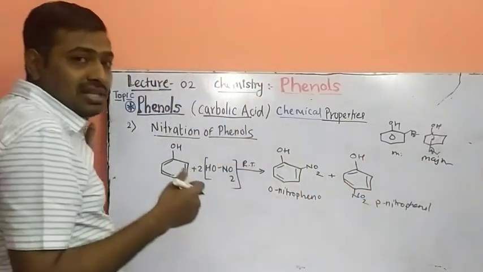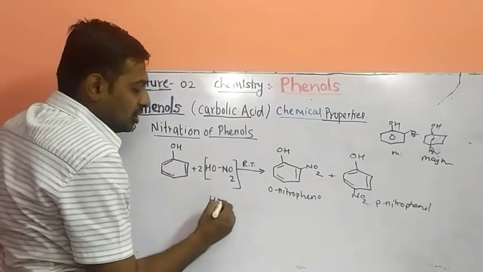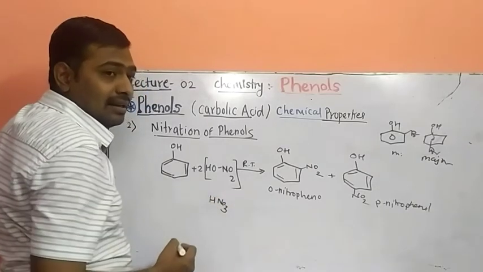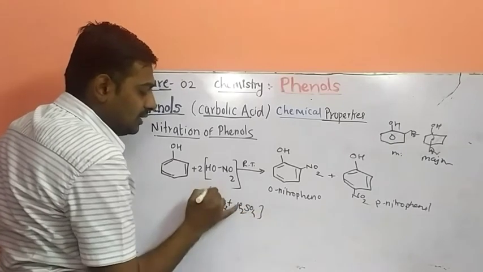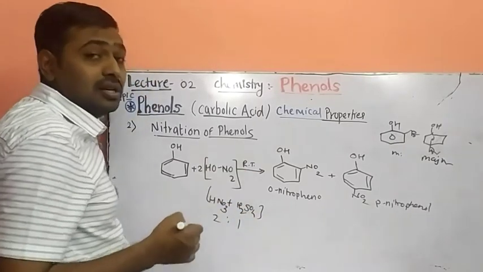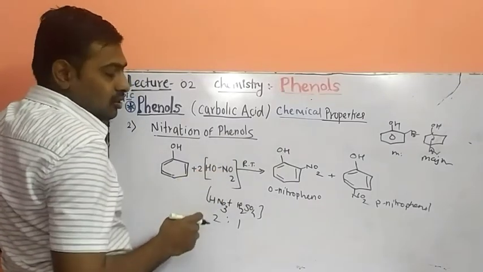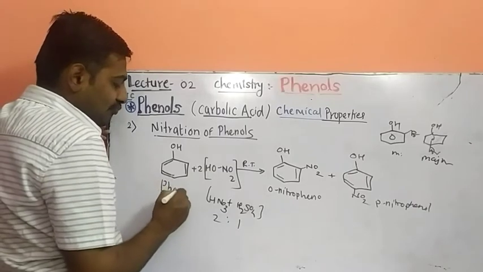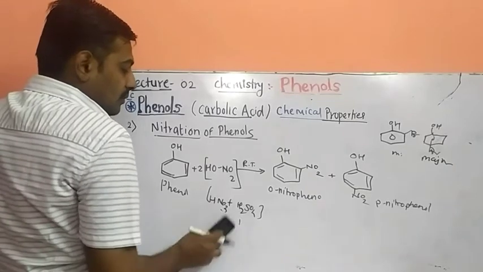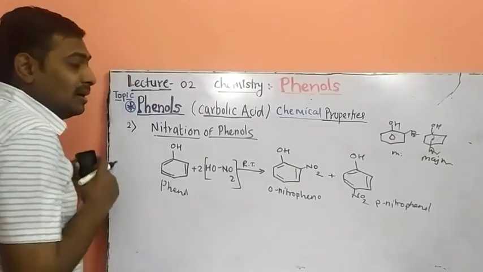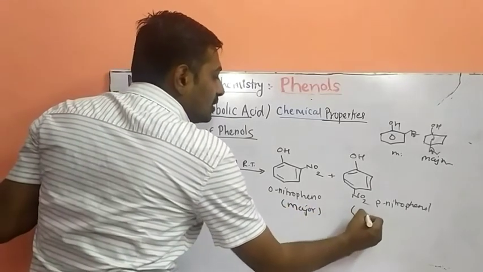But what happens in this reaction? See, nitration of phenol. What is nitration? Nitration uses HNO3. What is the nitrating agent? HNO3 reacted with H2SO4, in a 2:1 ratio concentration. When HNO3 reacts with phenol, you will get ortho and para products. But here the ortho gives the major product and the para gives the minor product.